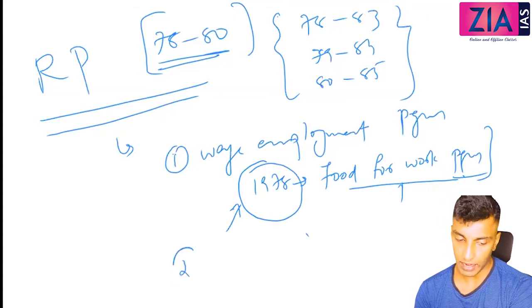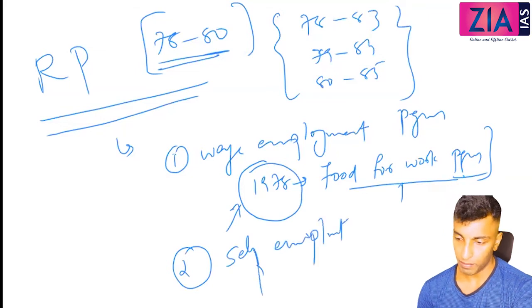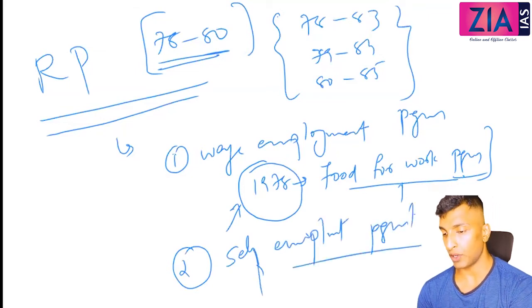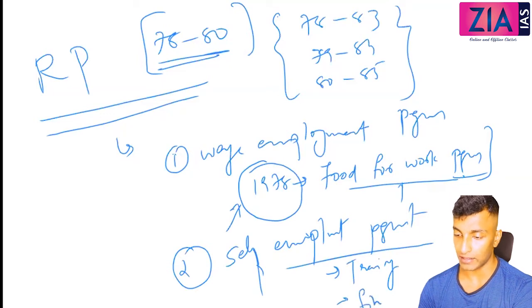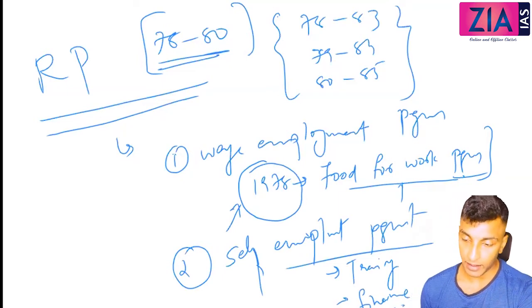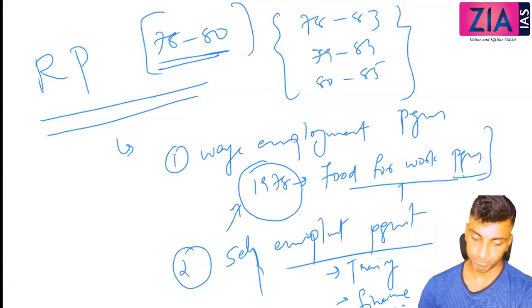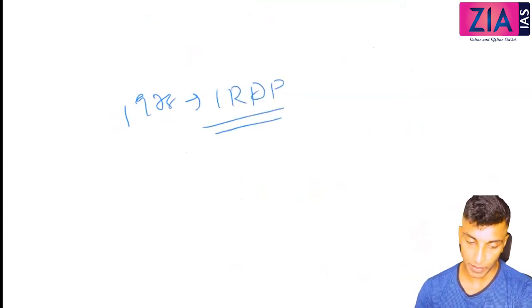Second, you can write self-employment program. Self-employment means what? You will be providing training. First you need to train the individual, and you also need to give finance so that he can find some employment of his own. In that context you can write, in 1978, IRDP, one of the big programs, the Integrated Rural Development Program.